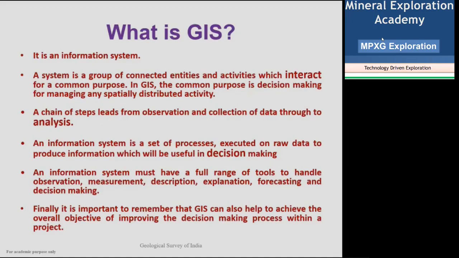If you are very comfortable with the tools, you can do miracles. Some people even come out with new ideas. So it can interact with your data, do analysis, and finally you can come to the decision making part of it. That is what GIS is intended for.